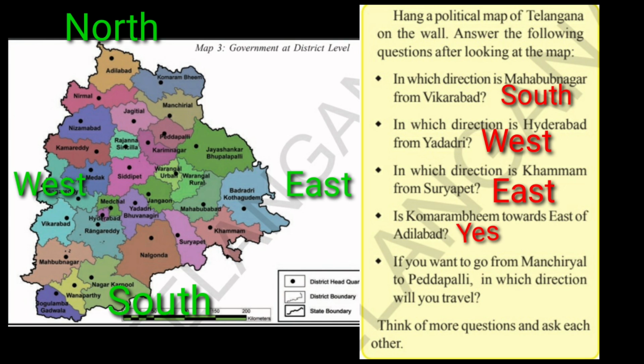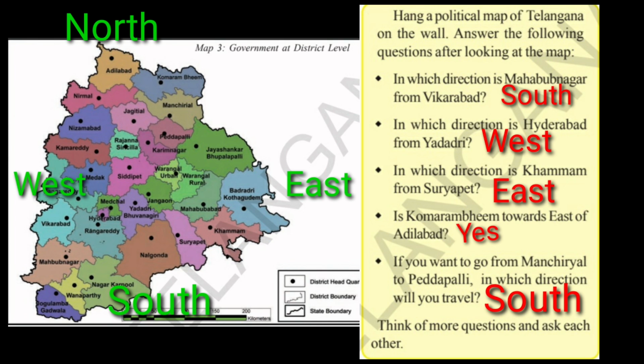If you want to go from Mancherial to Peddapalli, you observe Mancherial is just below Komaram Bheem. So Mancherial to Peddapalli means she has to travel towards south. Towards south. I think you all have understood the directions.